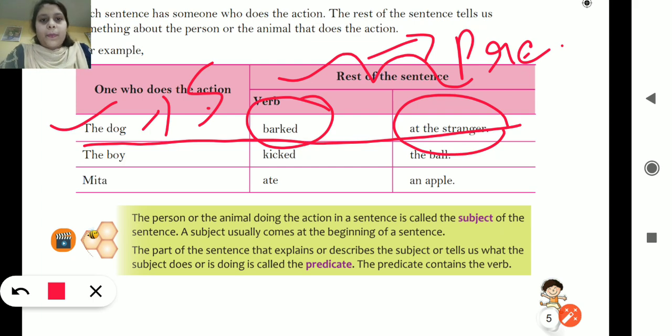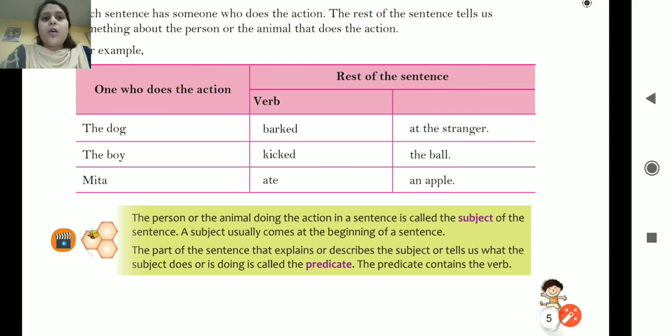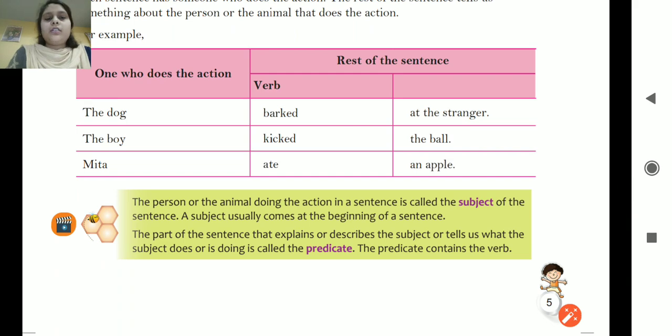So similarly, the boy kicked the ball. So who is doing the action? Boy is doing. So the boy will be the subject and kicked the ball will be the predicate. Meeta is subject. Ate an apple. Meeta ने क्या किया? Ate an apple. So ate an apple will be the predicate. In the predicate there is the verb also. Verb is also contained in the predicate. For example, barked, kicked and ate, that is the verb. जो action किया जा रहा है, that action is called the verb.